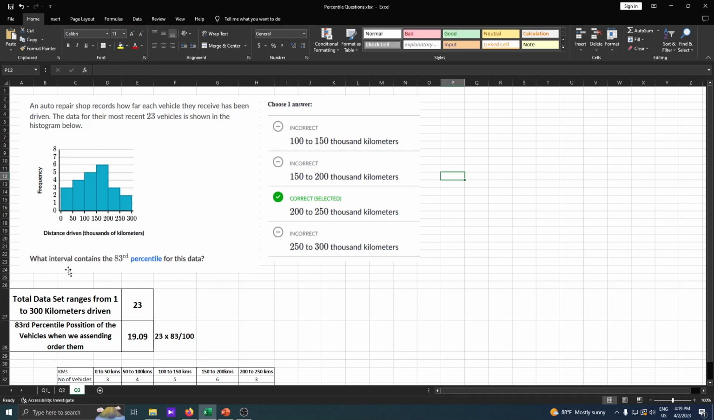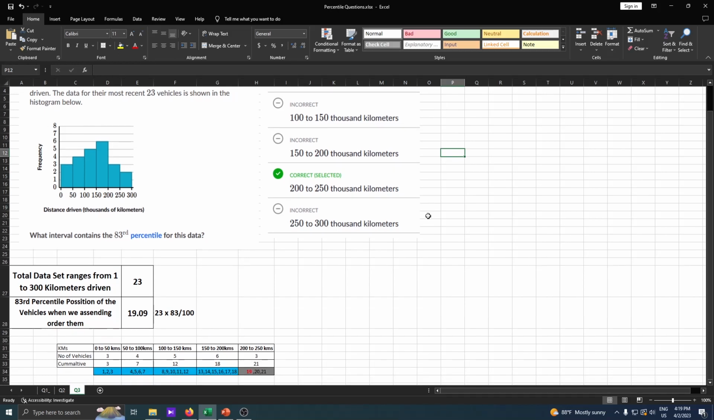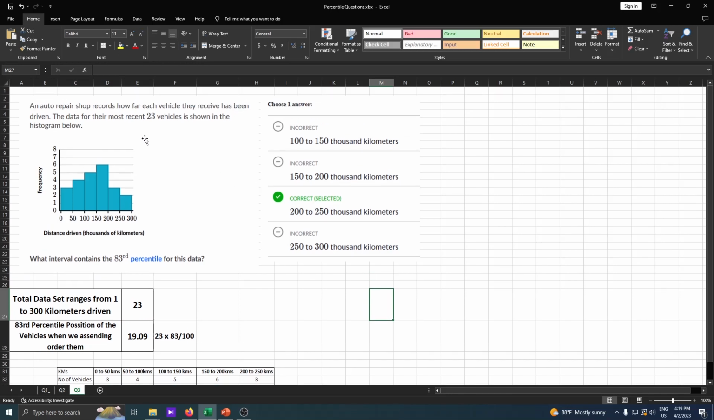So this question asks, guys, what interval contains the 83rd percentile for this data? The answer is simple, guys. 200 to 250 will be the answer. How does the answer come? Let's see. The total dataset ranges from 1 to 300 kilometers driven, and the number of vehicles is 23, as said in the example.